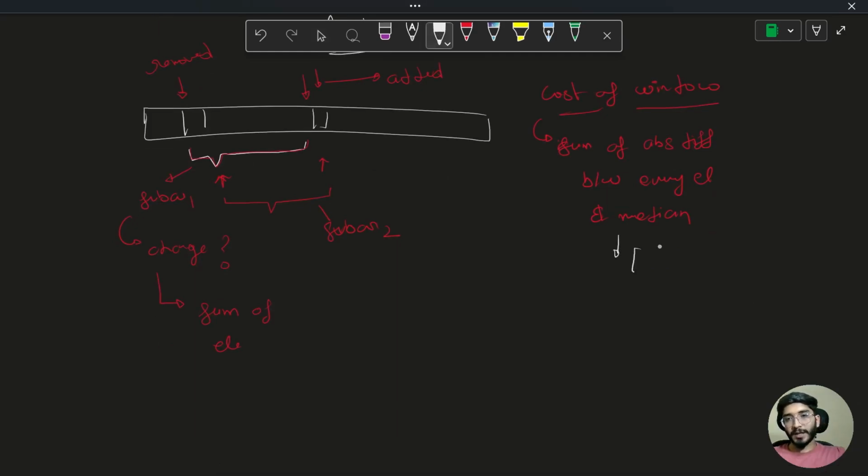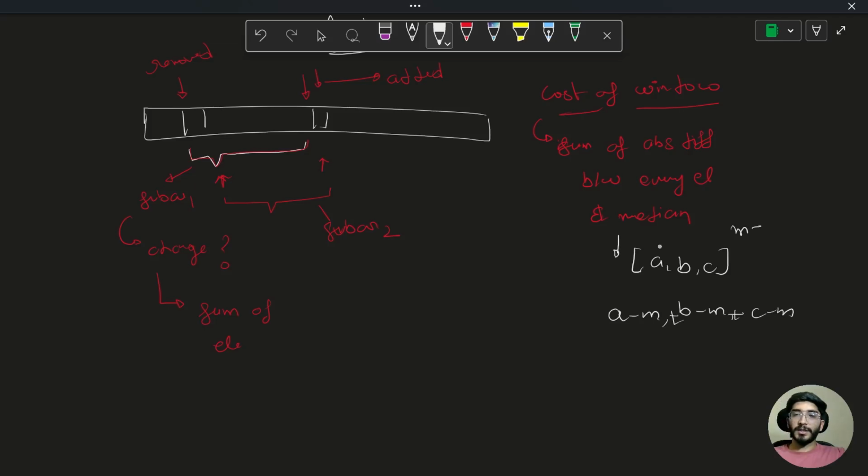So let's say there are three elements a, b and c. Cool. So my cost will be, let's say m is the median between them. So my cost will be the absolute differences: a minus m, b minus m, plus c minus m.